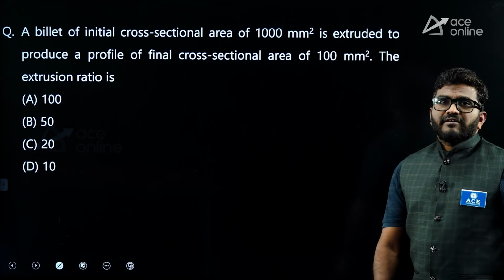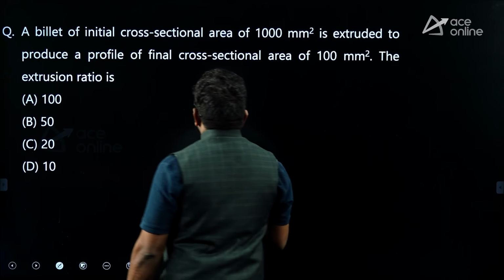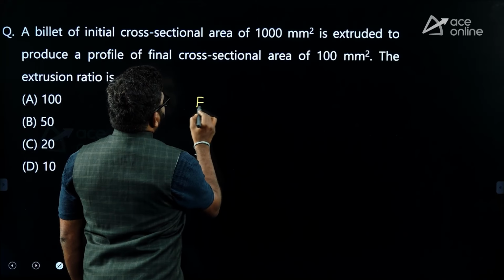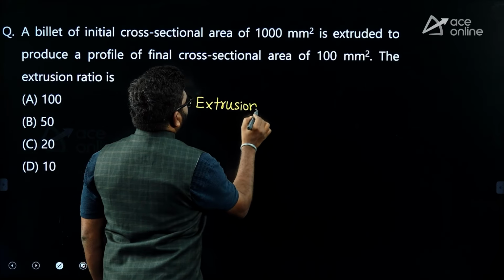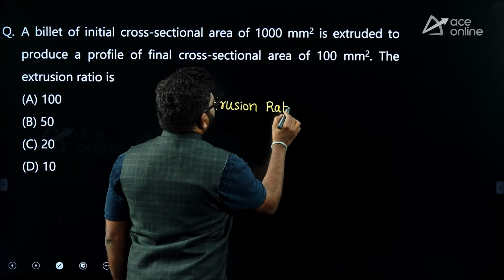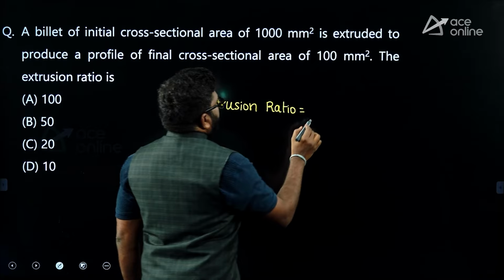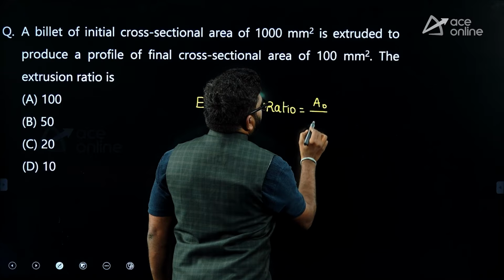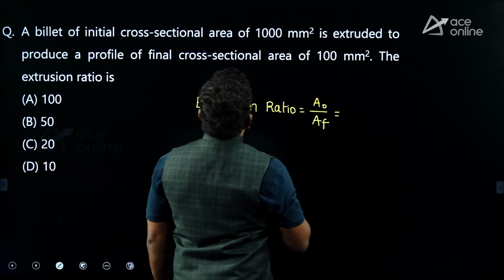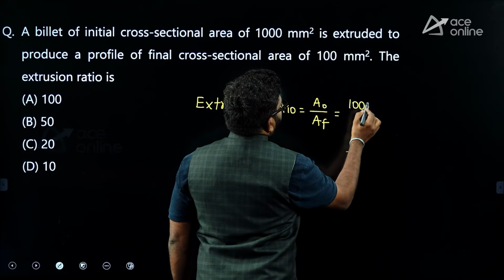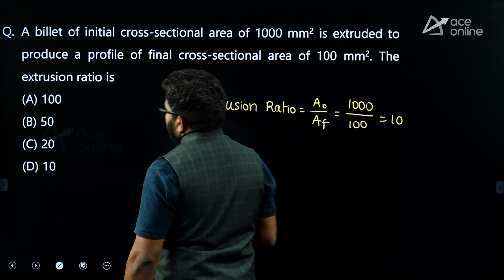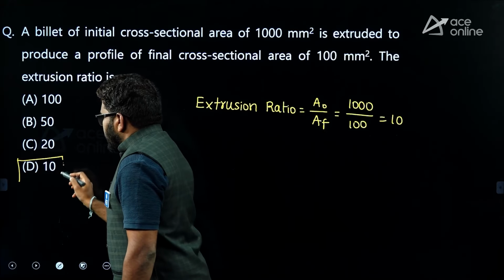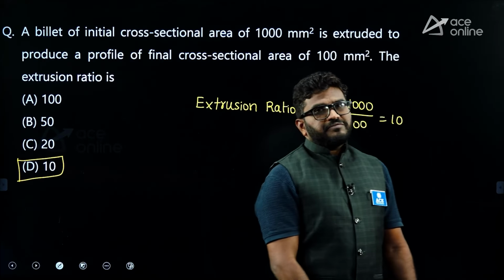Remember, extrusion ratio is initial area by final area. Initial area is 1000, final area is 100. So the extrusion ratio is 10. So D is the answer for this question.